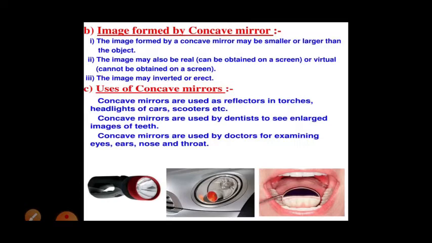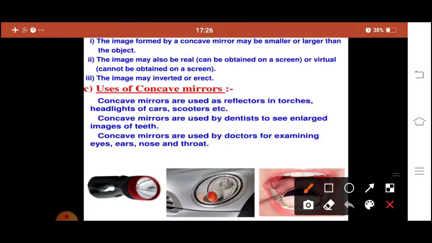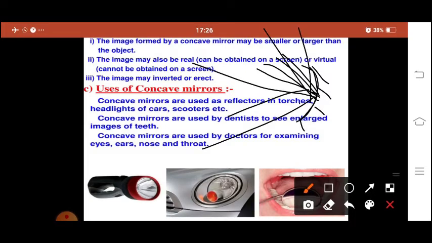What is happening is that it gives divergent rays, so the light will spread out. In a concave mirror, light is falling, and these incident rays get scattered.